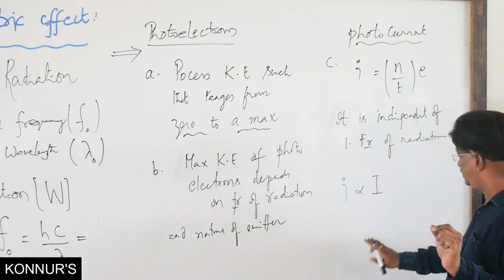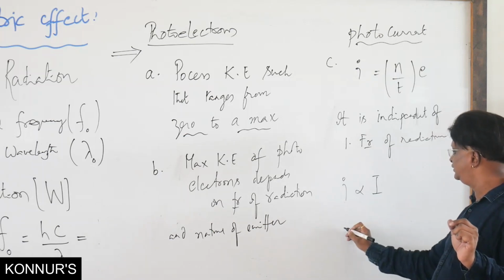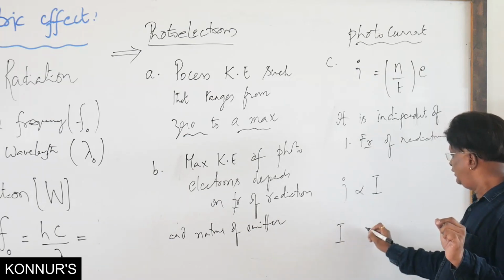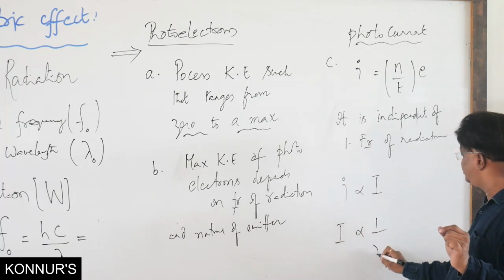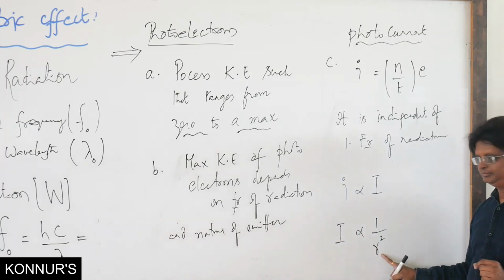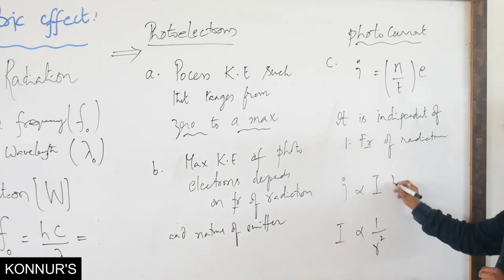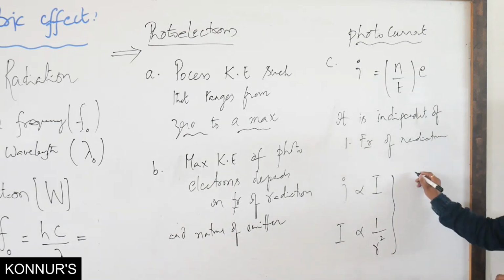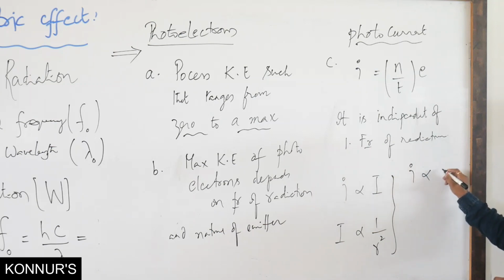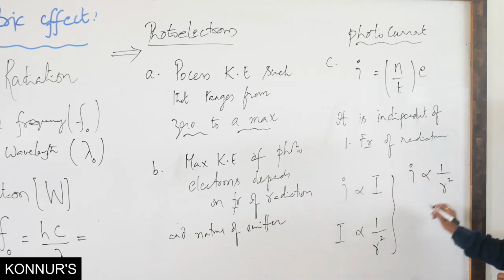This distance versus intensity result is very much clear from our optics discussion. I proportional to 1 by r square. So it is again an inverse square relation of distance and intensity. Combining these two, the result is i proportional to 1 by r square.